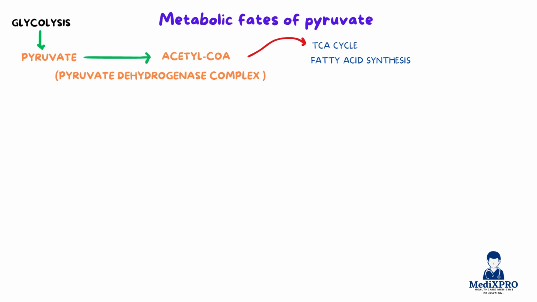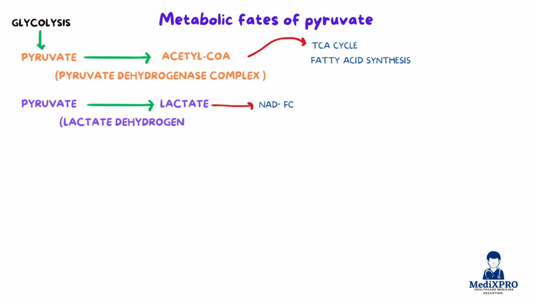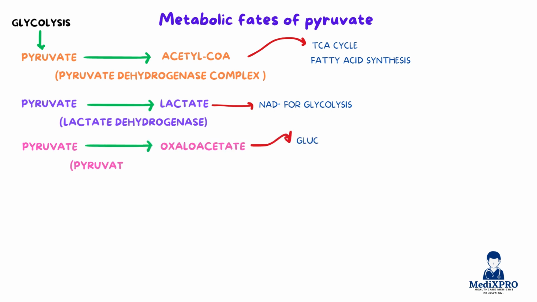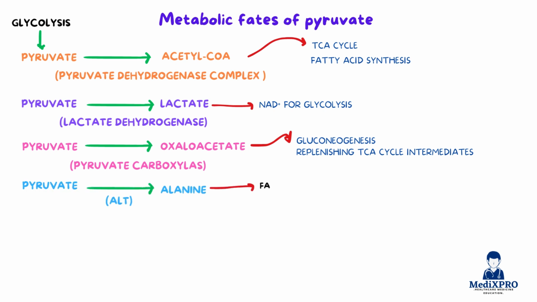Second, in anaerobic conditions such as in red blood cells or actively contracting muscles, pyruvate is reduced to lactate by lactate dehydrogenase to regenerate NAD+ for glycolysis. Third, pyruvate can be converted into oxaloacetate by pyruvate carboxylase, playing a key role in gluconeogenesis and replenishing TCA cycle intermediates. Fourth, it can be transaminated to alanine via ALT, especially during fasting, as part of the alanine cycle transporting